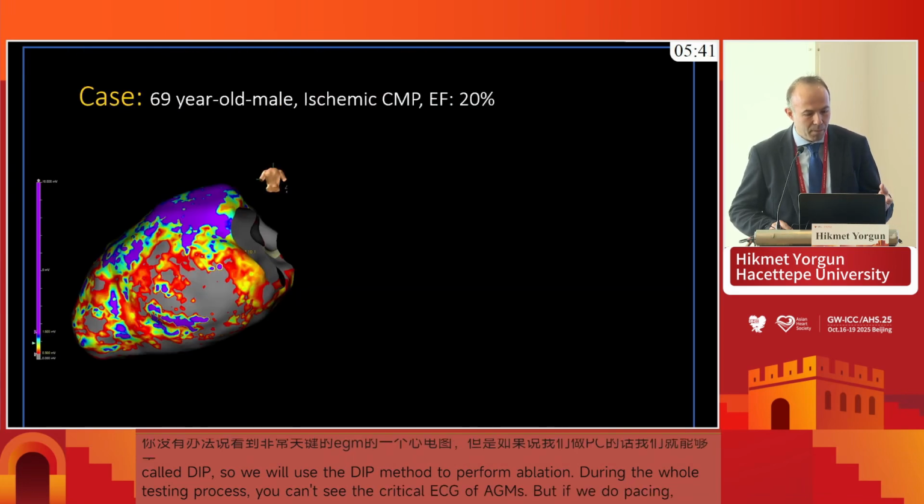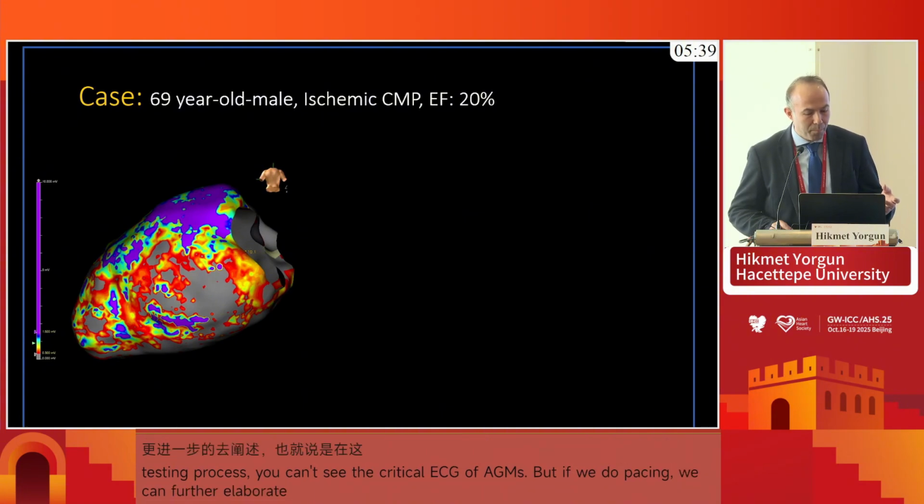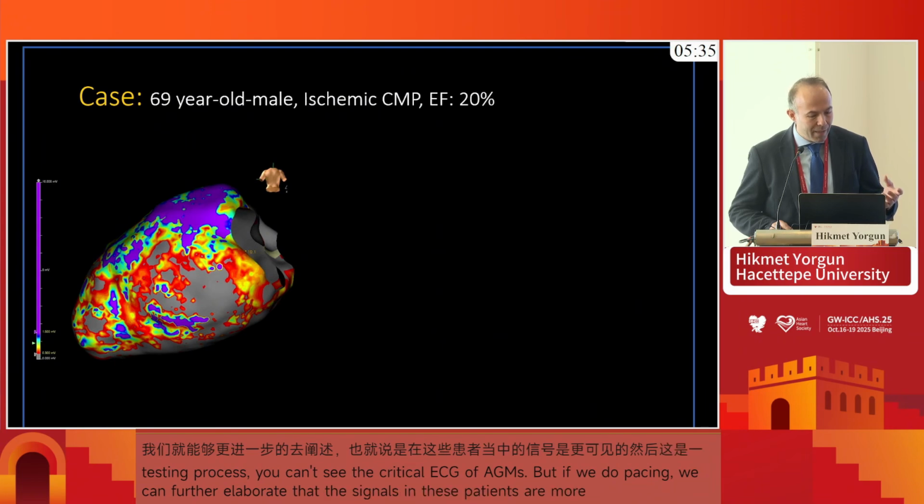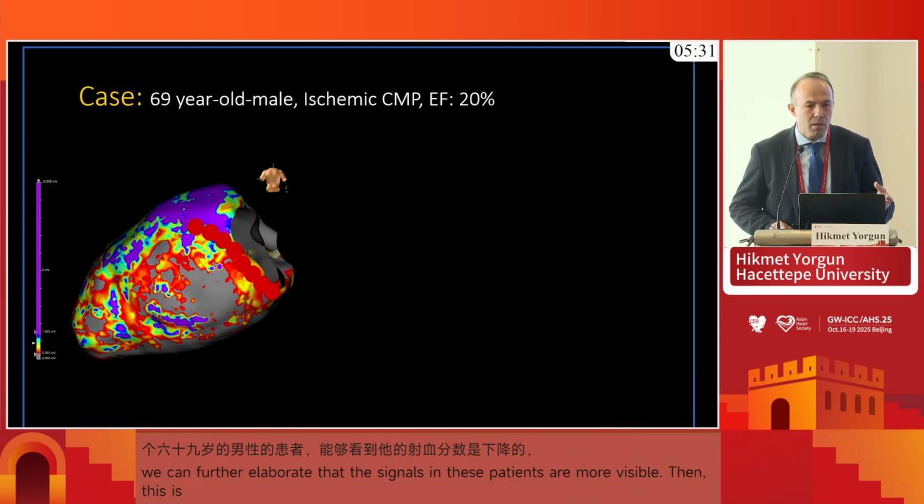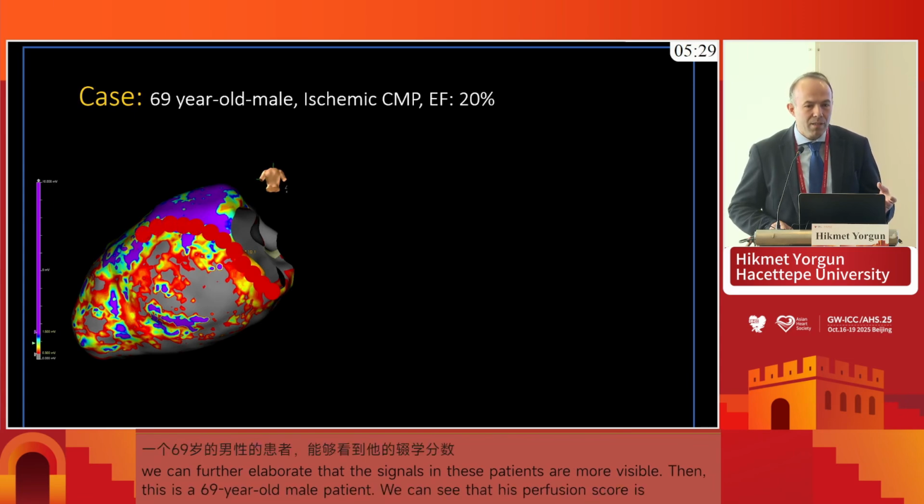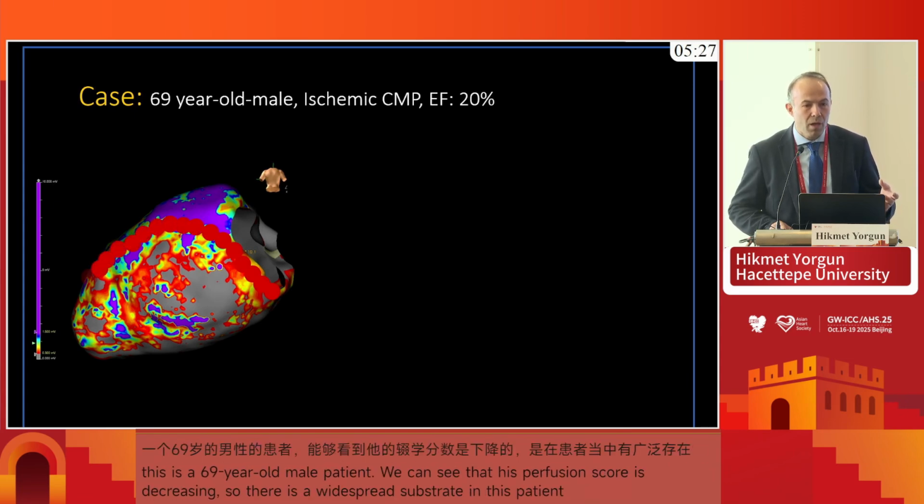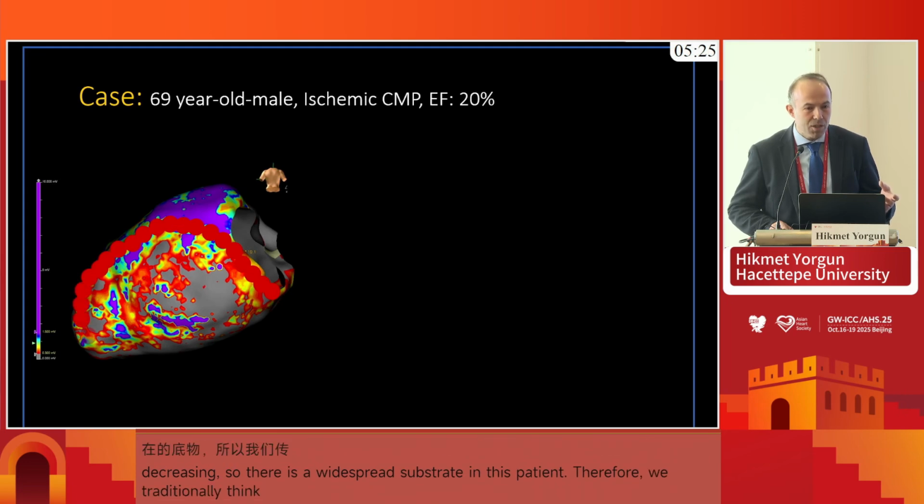So this is an example of a 69-year-old male patient with ischemic cardiomyopathy with a low ejection fraction. You see the extensive substrate in this patient. So when we look traditionally at what people do in these patients, of course, they go for low voltage area ablation. But as you see here, this is a very extensive area to go for, and you cannot specify the critical area just looking at these voltage maps.